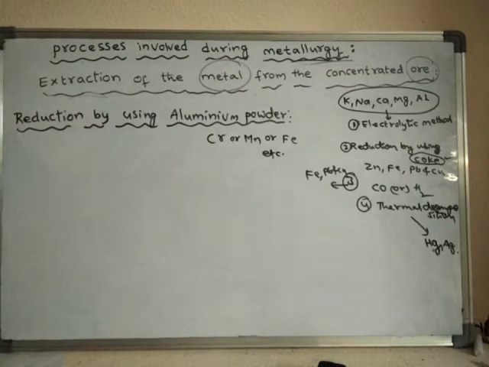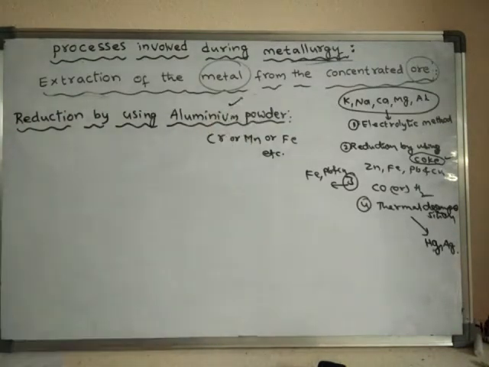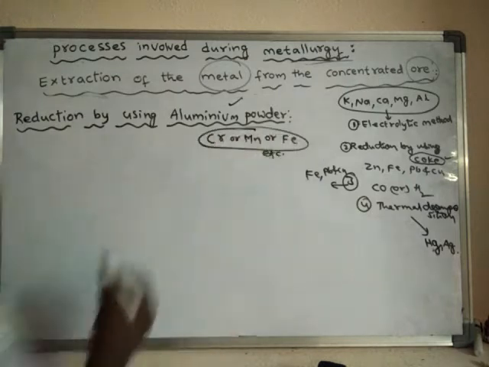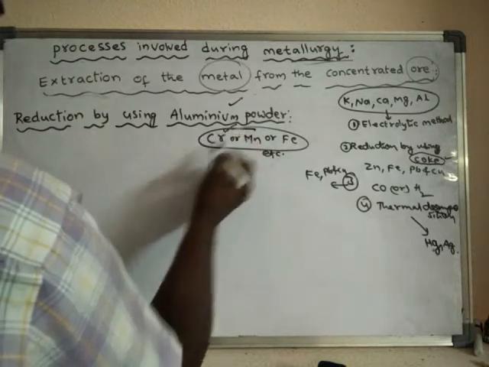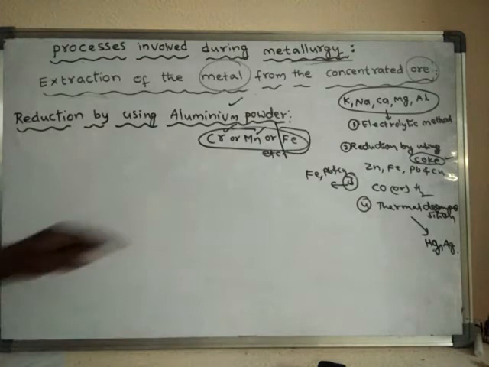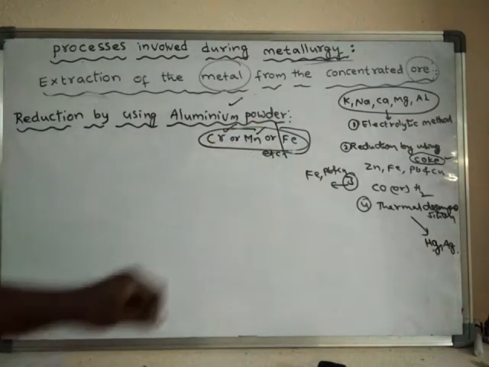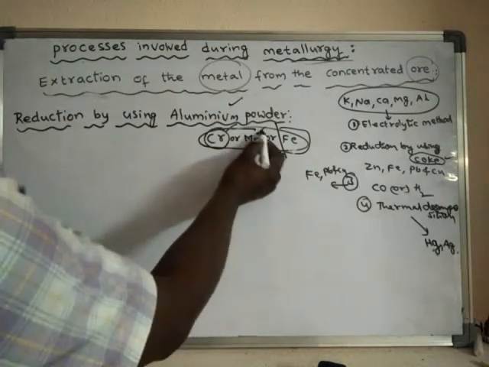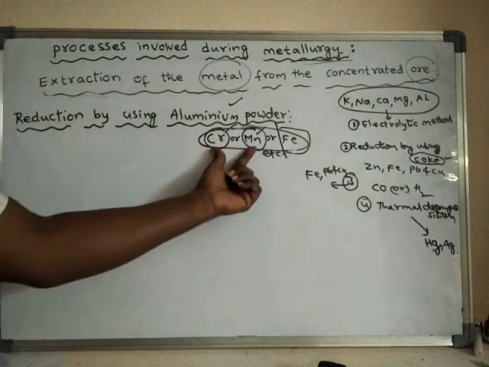Metals can be obtained from their ores by using aluminum powder. Aluminum powder also acts as a strong reducing agent. See, in these cases, particularly in the case of chromium and manganese, even iron also can be extracted by using aluminum powder, but particularly manganese and chromium. So for the extraction of these metals,